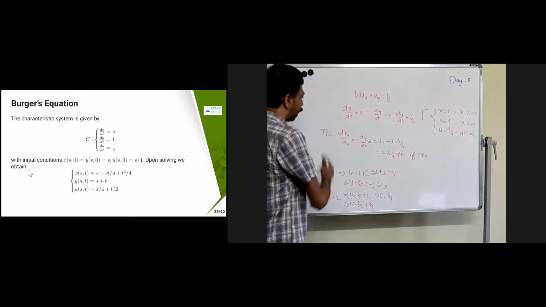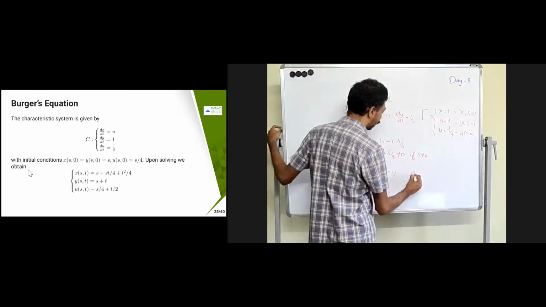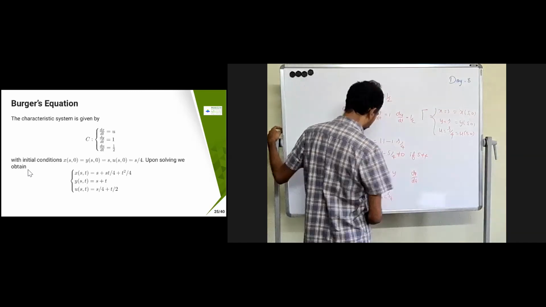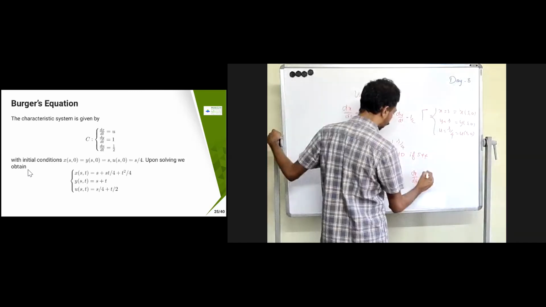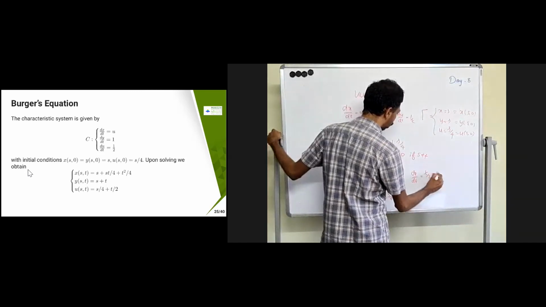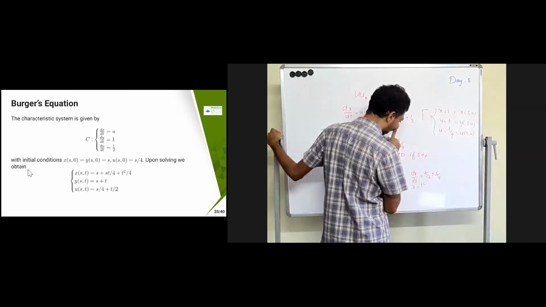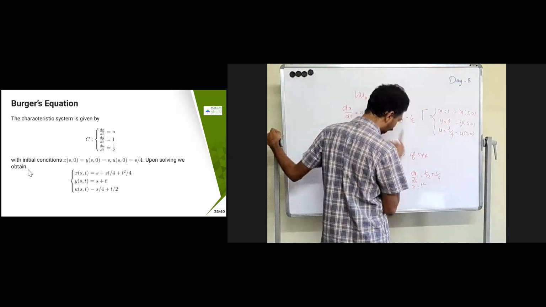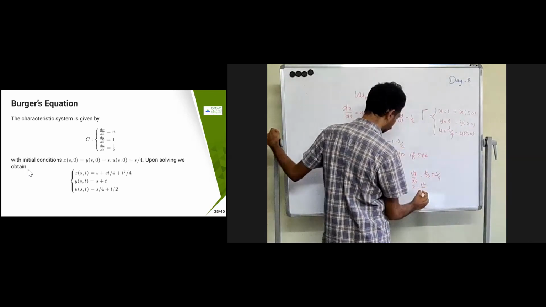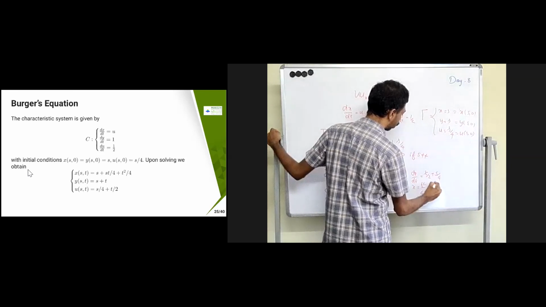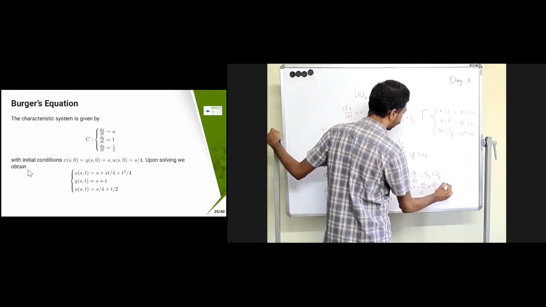Now what is dx by dt? dx by dt is going to be u, which we already found: t by 2 plus s by 4. Therefore x is t square by 4 plus st by 4 plus some constant, let's say c2.